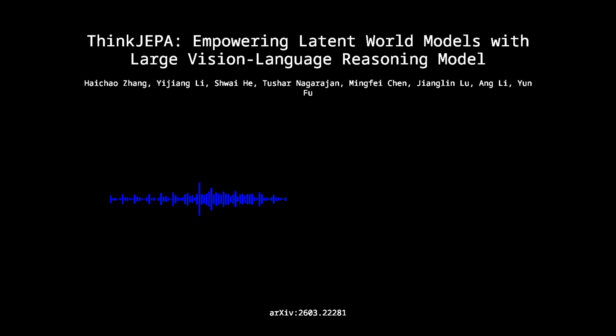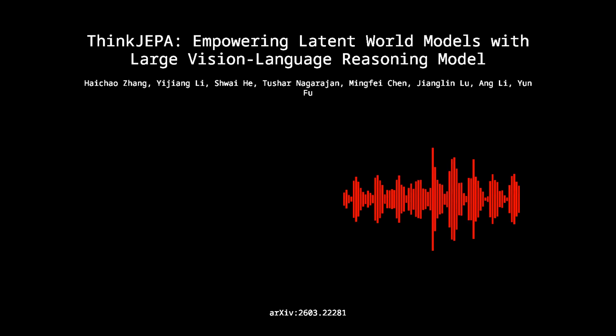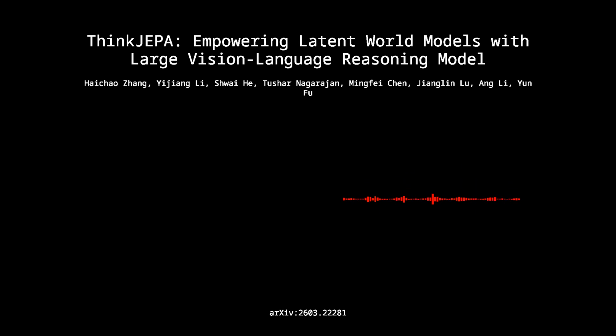Right. And the authors push the recursive rollout to 32 steps into the future. Which is huge. At 32 steps, the compounding error becomes highly visible. The data shows the VLM-only baseline completely falling apart, degrading to a massive error of 1.026. Yeah. The standard V-JEPA predictor handles the physics better, but without global context to correct its local drift, the error accumulates steadily to 0.142. But ThinkJEPA stabilizes at 0.111 at that 32-step horizon.